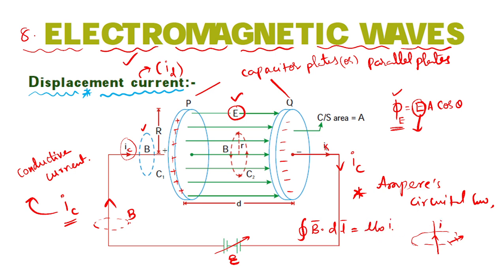That current is flowing in this conductor, so it is the conduction current. Am I correct? Now what about this one inside? There is a problem or not? Whenever a conduction current flows through this one, we know a magnetic field will be generated. But what about inside the capacitor? Inside the capacitor also you can generate. But there, what is happening here?